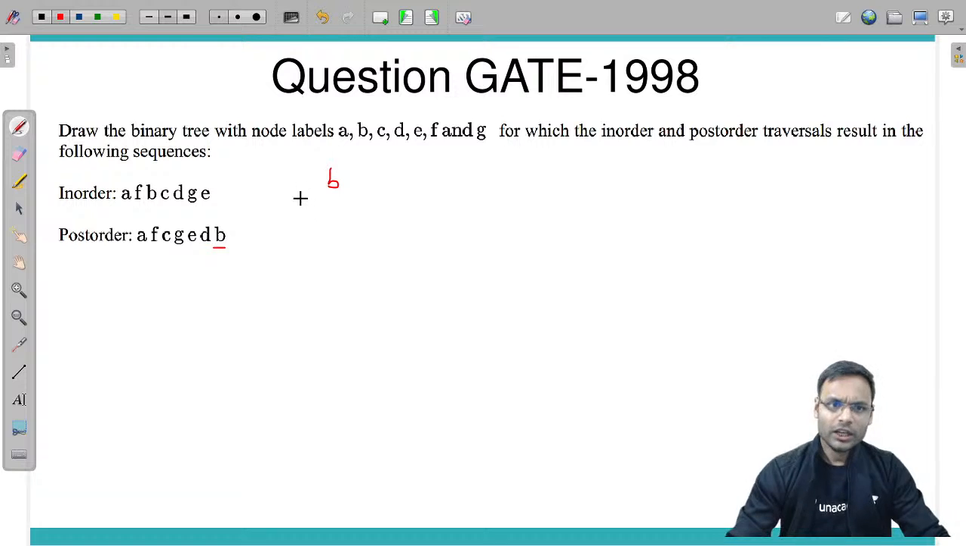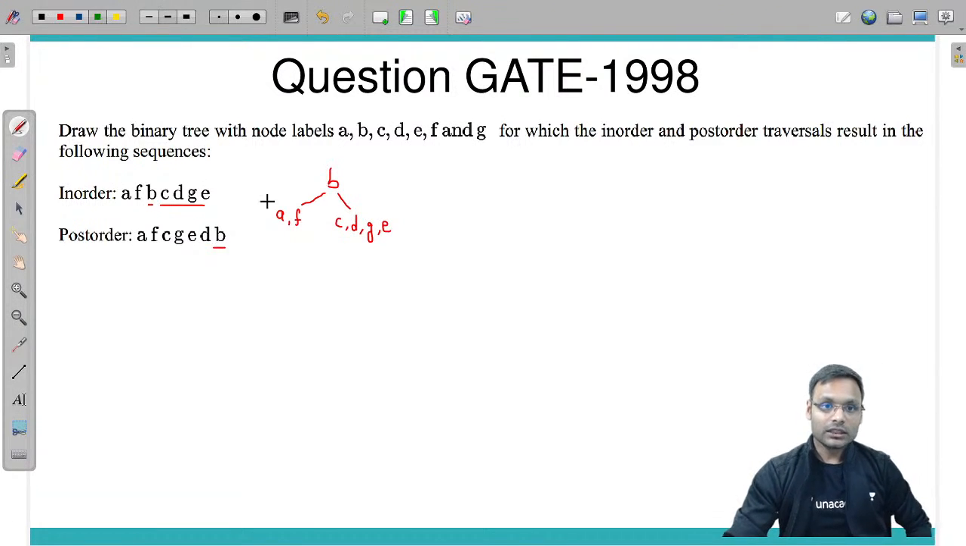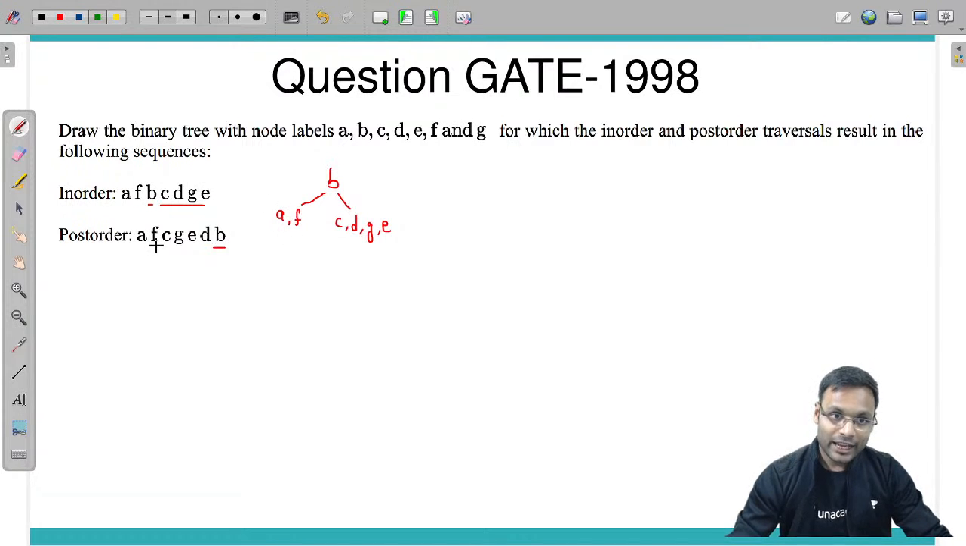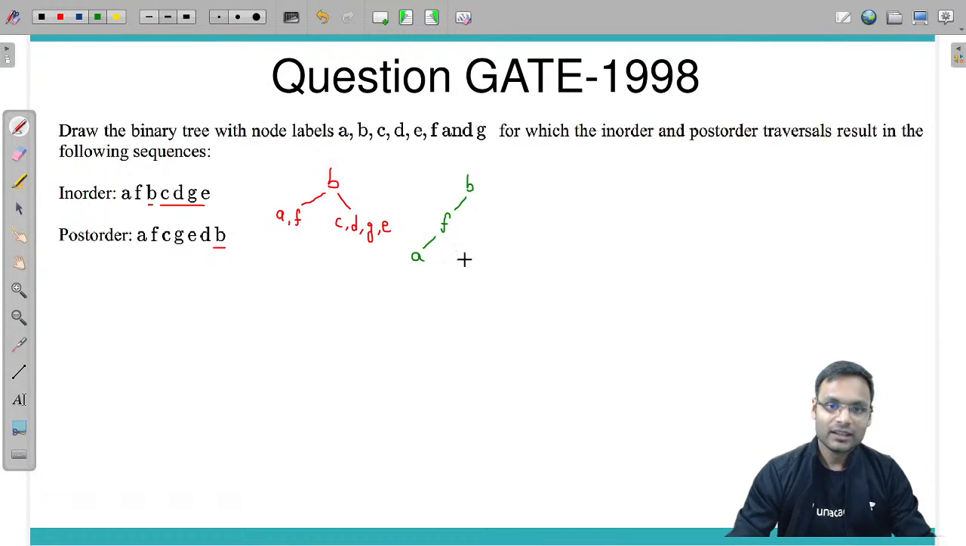If B is the root, you check where B is traversed in in-order. Before B, you have traversed A, F in the left subtree. In the right subtree, you have C, D, G, E. Check the post-order traversal for AF. F is traversed last, which means F is the root. In in-order traversal, F is here and A is before it, so A is the left subtree of F.